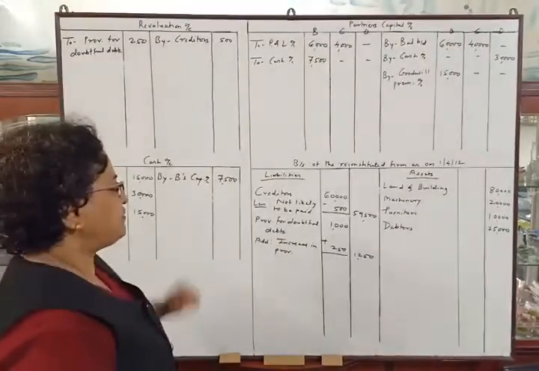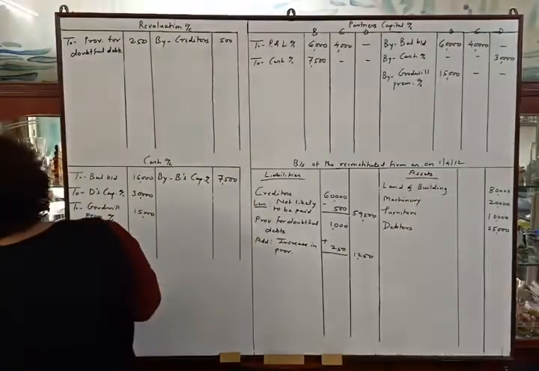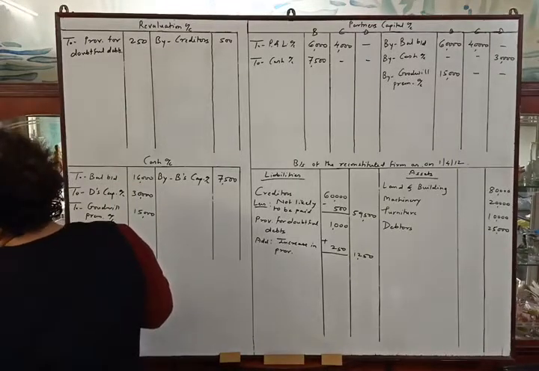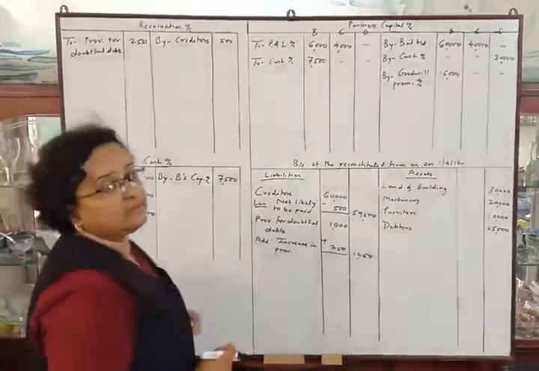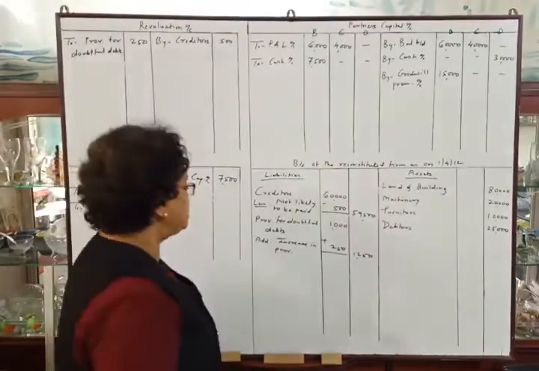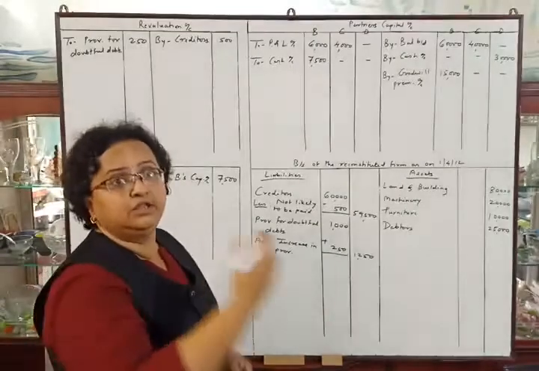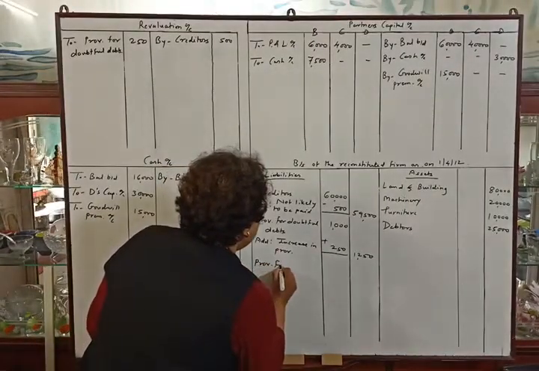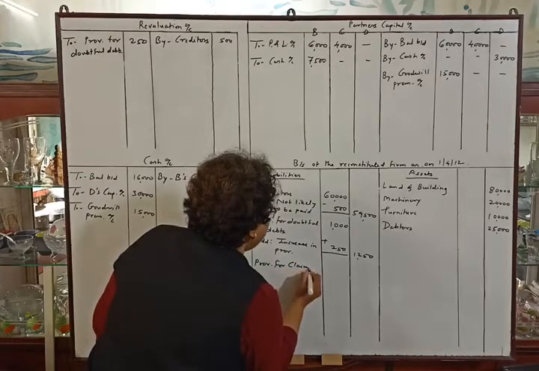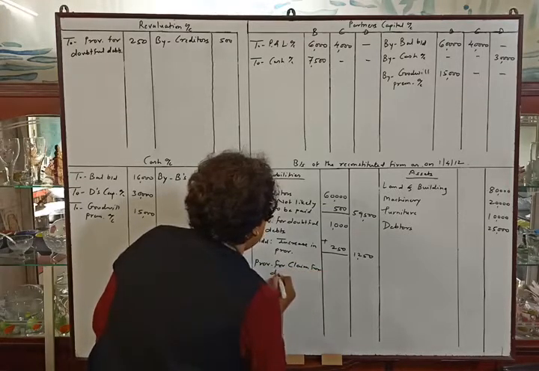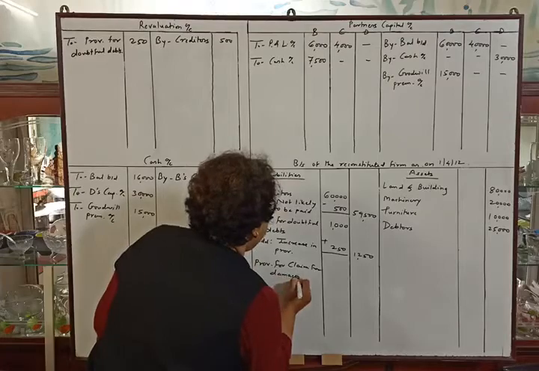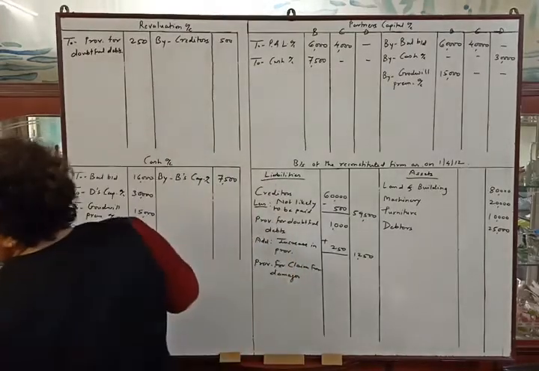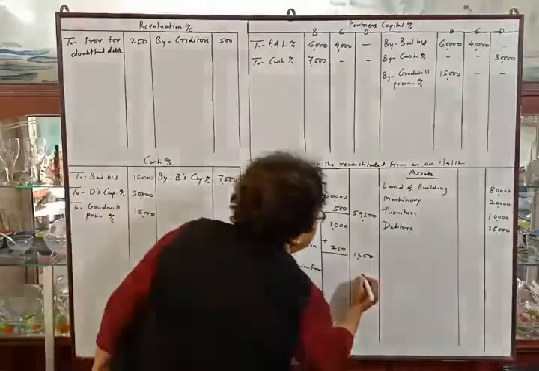Now next adjustment, a provision of rupees 800 was to be made for claims for damages against the firm. We have to make a provision for claim for damages. It means we have to create a new liability. So provision for claim for damages. They have told us to make the provision of rupees 800. So 800.